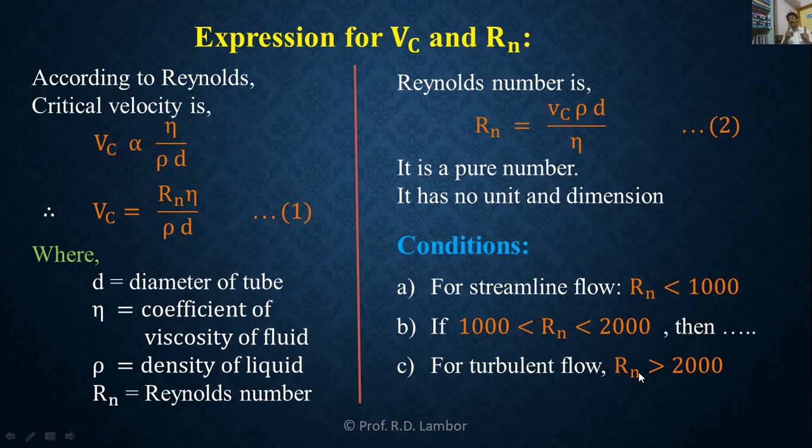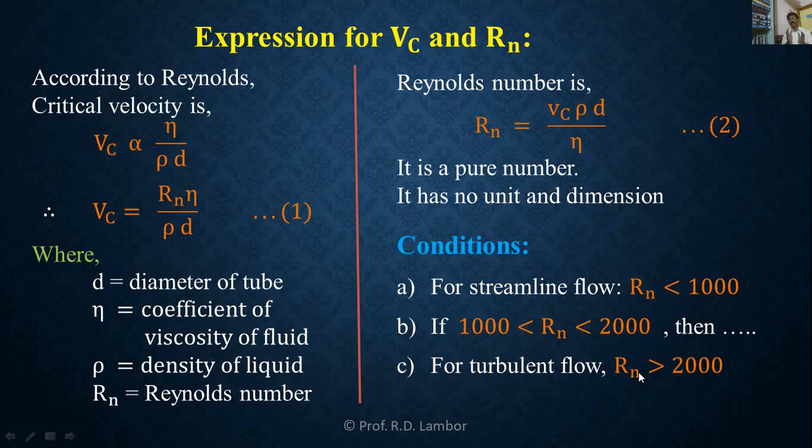Critical velocity, Reynolds number. What does critical velocity decide? This critical velocity is used for differentiation between streamline flow and turbulent flow. How does it differentiate? Below critical velocity, flow will be streamline. म्हणजे जर velocity of the flow of fluid is less than critical, then it is streamline flow.